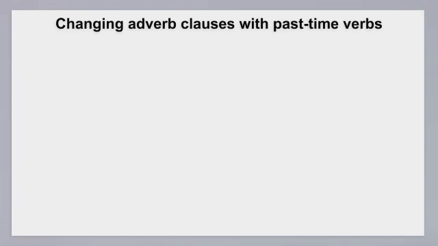A simple past or past perfect verb in an adverb clause changes to either the ing form or having plus past participle in an adverb phrase. A phrase without a subordinating conjunction is called an adverbial phrase.